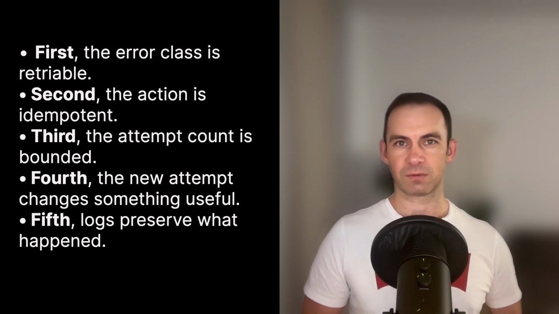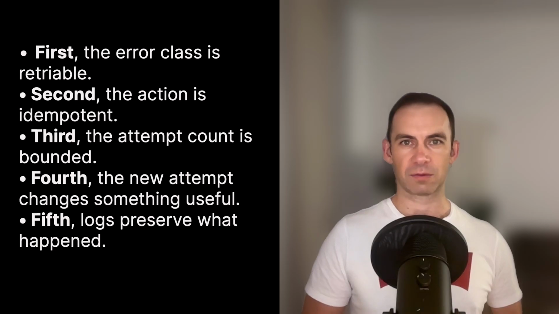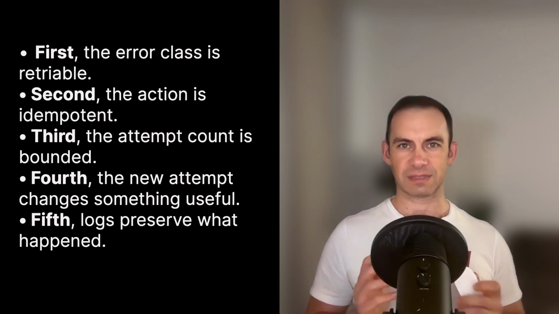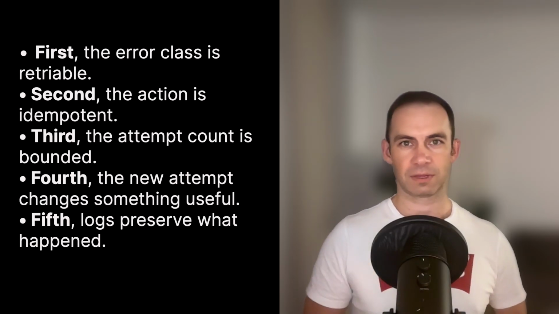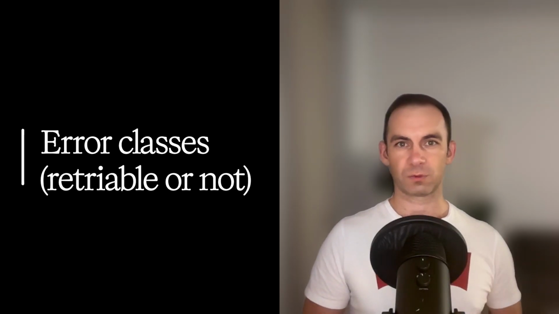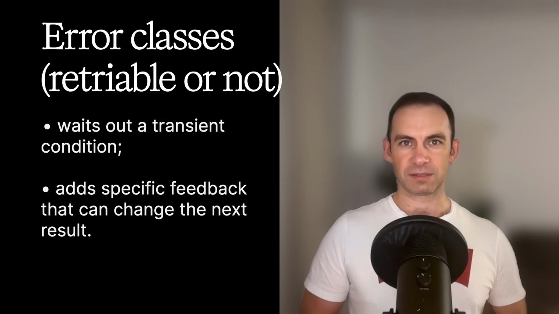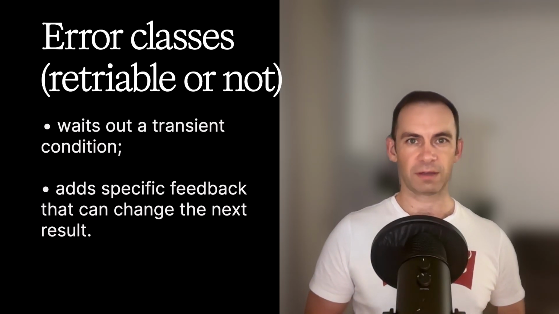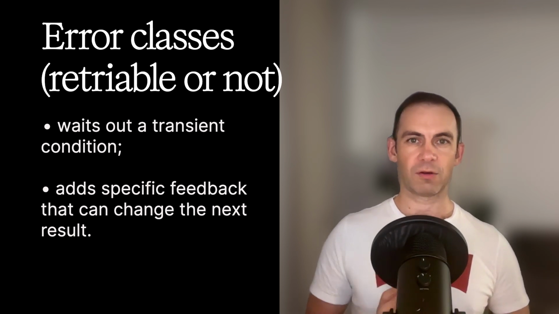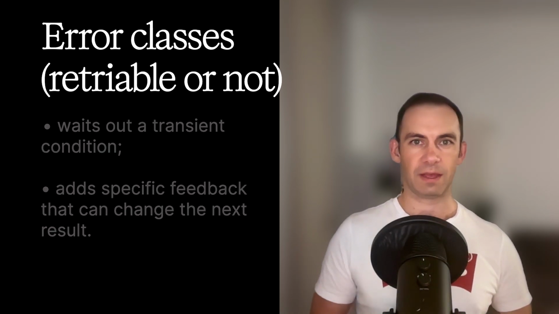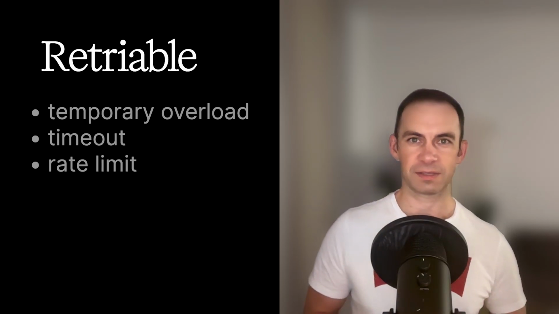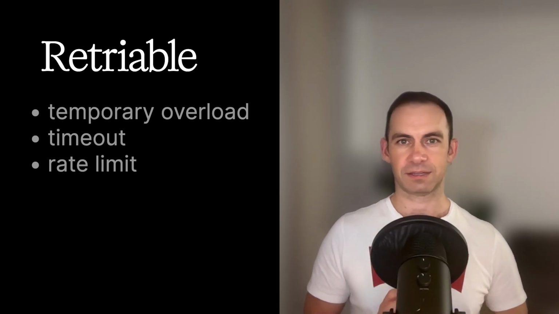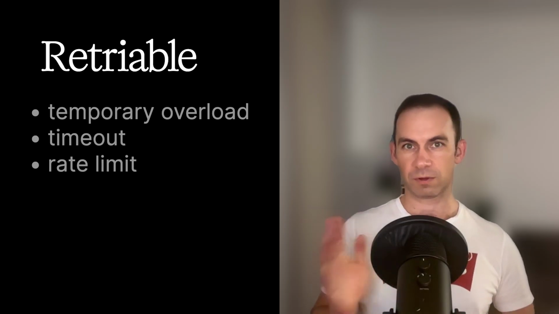More attempts without new information are not control. If the system sends the same bad request five times, that is just a louder failure. A useful retry does one of two things. It waits out a transient condition, or it adds specific feedback that can change the next result. For example, a temporary overload can be retriable. A timeout can be retriable. A rate limit can be retriable when the system respects the retry timing and stays inside its configured boundaries.